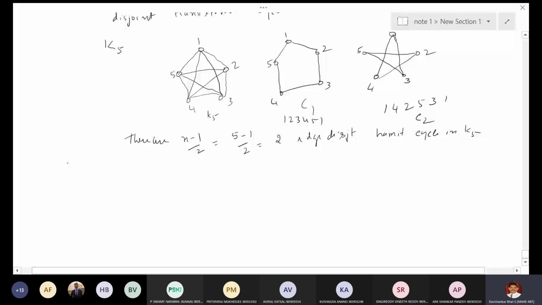So let us see what the seating problem is. Today is 6th of March, right?